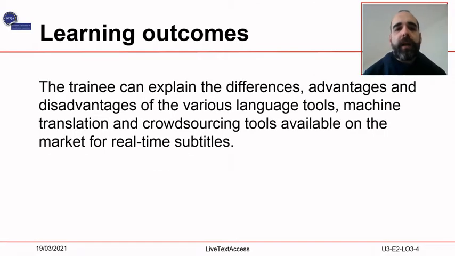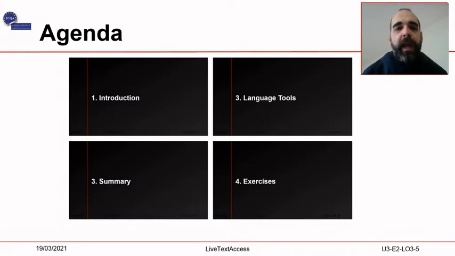The learning outcome for this lecture is that the trainee can explain the differences, advantages, and disadvantages of the various language tools, machine translation, and crowdsourcing tools available on the market for real-time subtitles. In this lecture, we will talk about language tools which are not created specifically for subtitling, but are helpful also to real-time subtitlers.